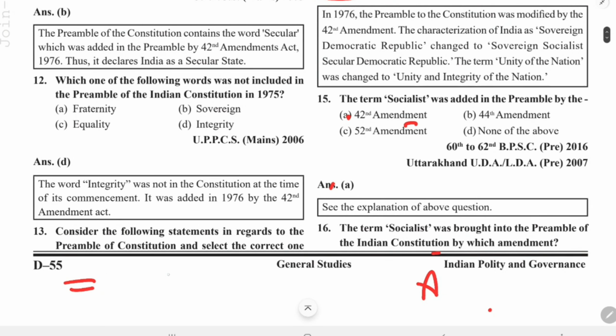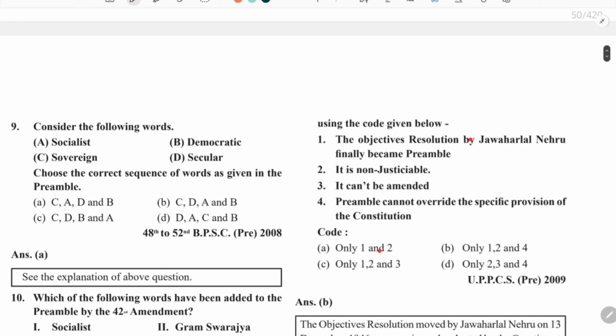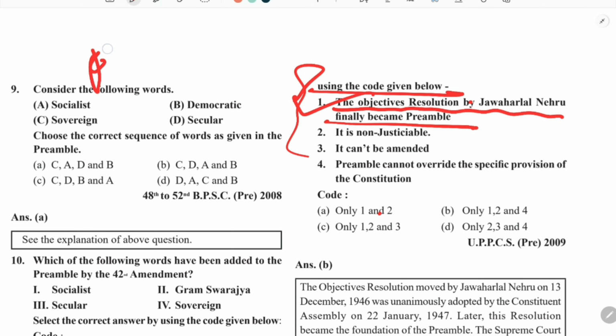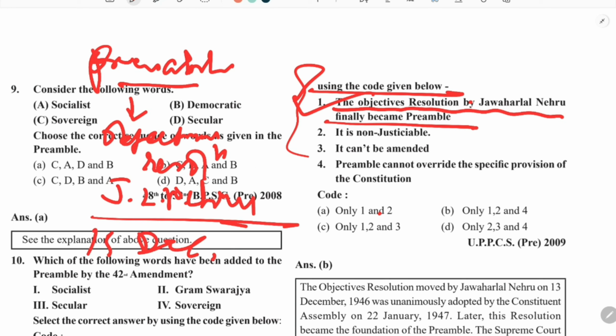Coming to question number 13, consider the following statements in regard to the preamble of the constitution and select the correct ones using the code given below. The first statement says that the objective resolution by Jawaharlal Nehru finally became the preamble. I told you in the beginning that this preamble was based on the objective resolution, which was moved by Jawaharlal Nehru on 13th of December 1946, in the first session of the Constituent Assembly. So this statement is absolutely correct.